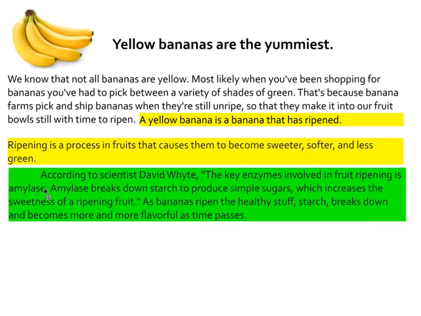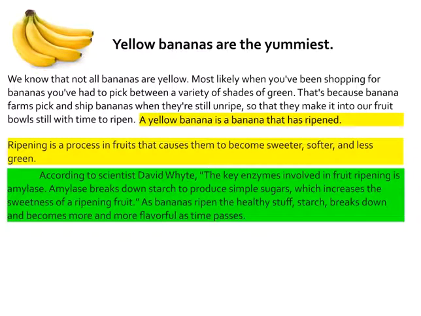I did a little research. According to scientist David White, the key enzyme involved in fruit ripening is amylase. Amylase breaks down starch to produce simple sugars, which increases the sweetness of the ripening fruit. And I'm going to explain my evidence here, my quote, because that's going to help the reader. As bananas ripen, the healthy stuff, starch, breaks down and becomes more and more flavorful as time passes.